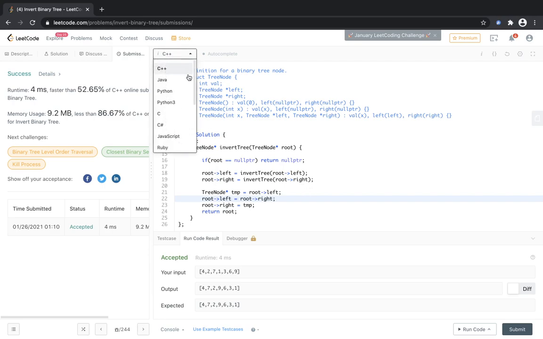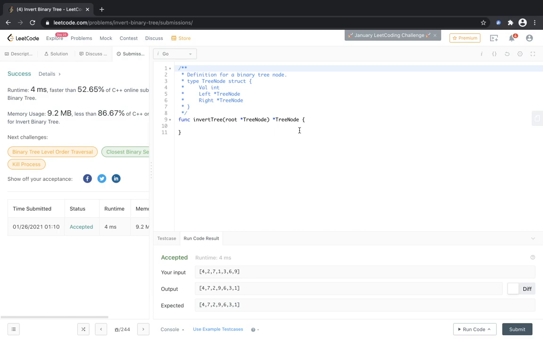And yeah, I will just try it in Golang. So this is how I tried in C++, and I will try it in Golang. The reason I did not try in Golang is because I have not dealt with any pointer related stuff in Golang till now. But okay, there's always a first time, and this is my first time, so let's try again. Let's try to do it in the very same way we did in C++.